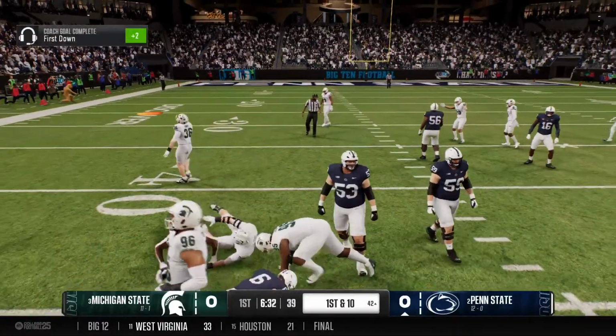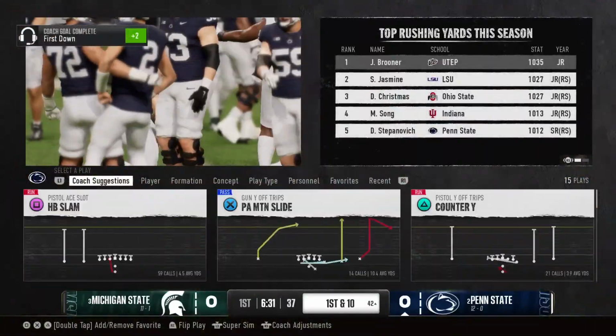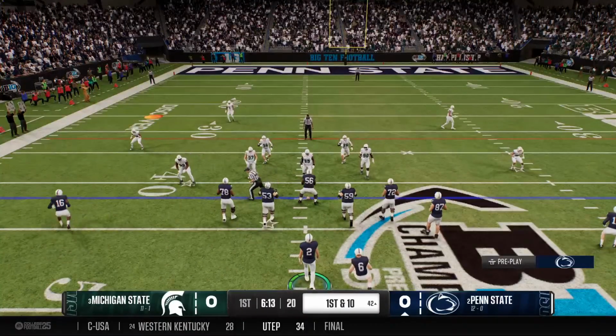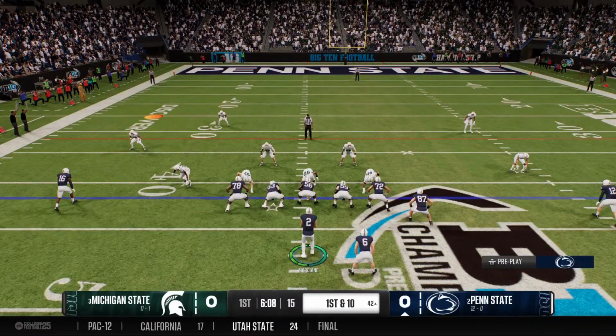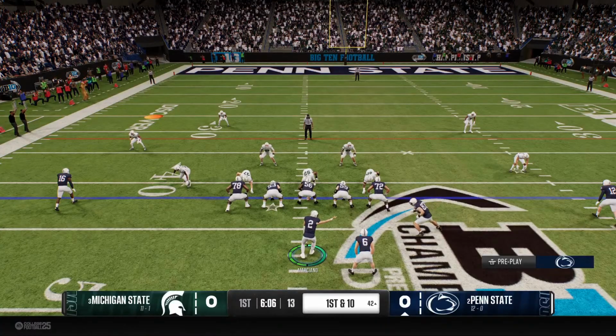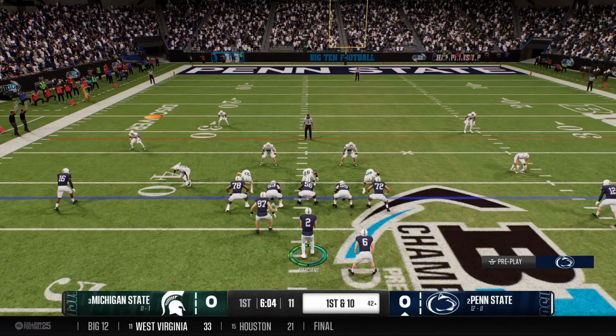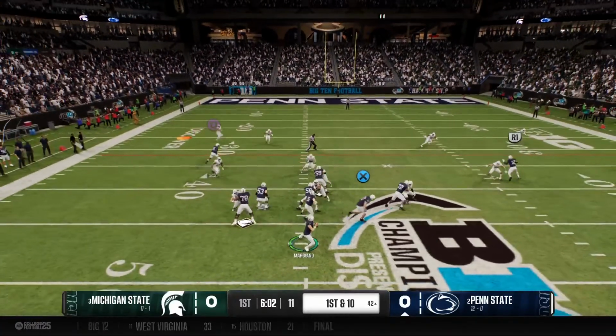And the Nittany Lions are moving quickly down the field. Boy, the RPO gives you more options on your play. It can confuse the defense a bit as well. Here, they trust the quarterback to be able to make the right decision and get the football into the hands of the playmaker.